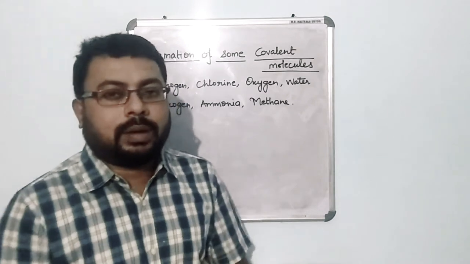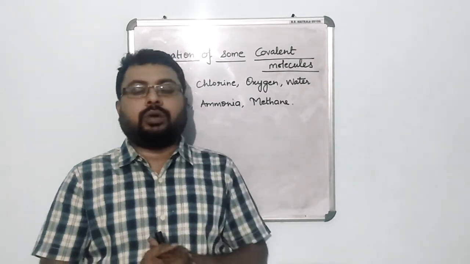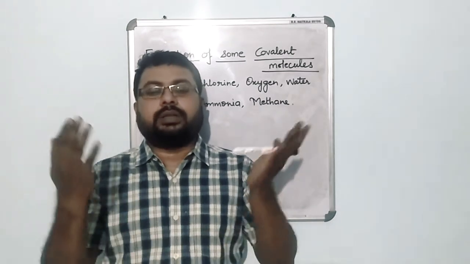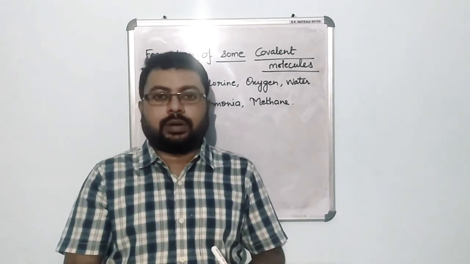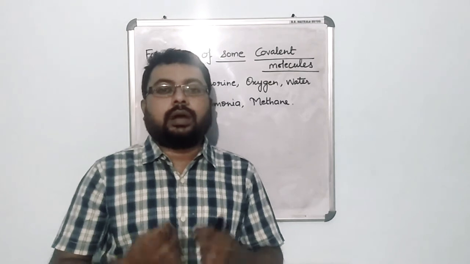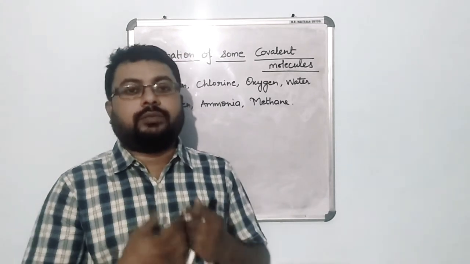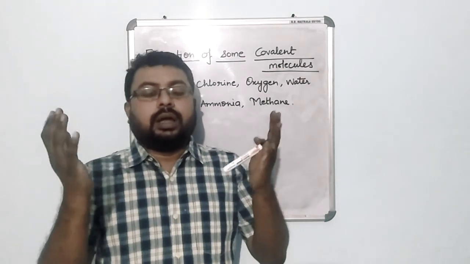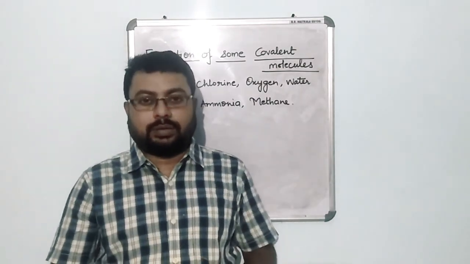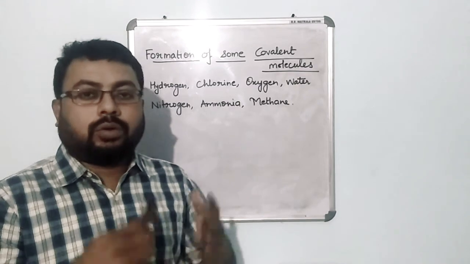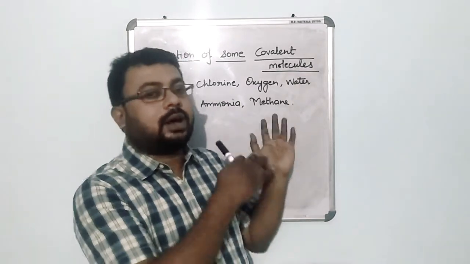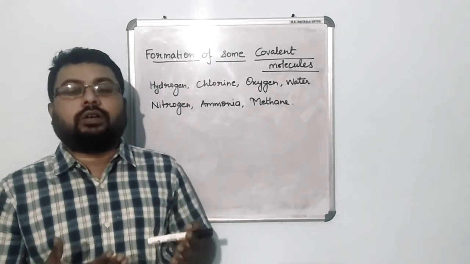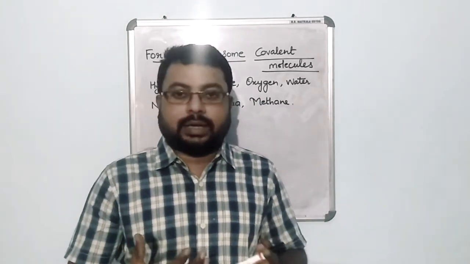Okay, so in my previous video I told you about carbon. I told you the atomic number of carbon, the electronic configuration of carbon, and why studying carbon is so important. Why do we study all these carbon compounds? Because it is a very important element associated with organic chemistry also, and in fact carbon and its compounds is the very first chapter which is the basis of your organic chemistry, right?